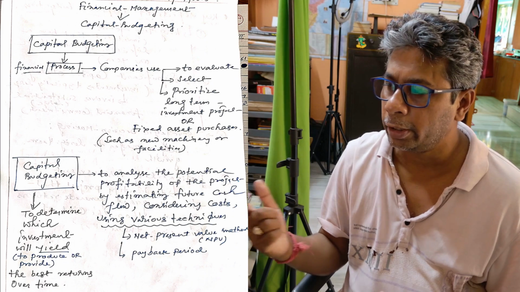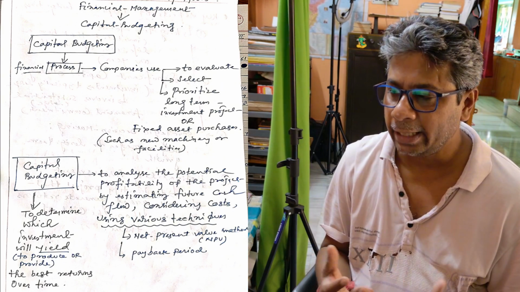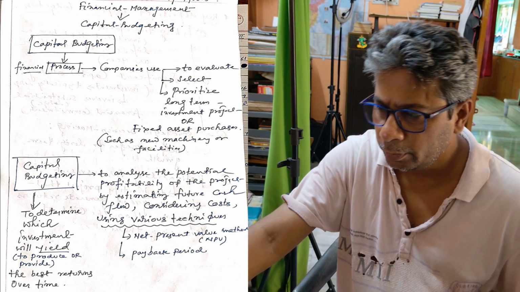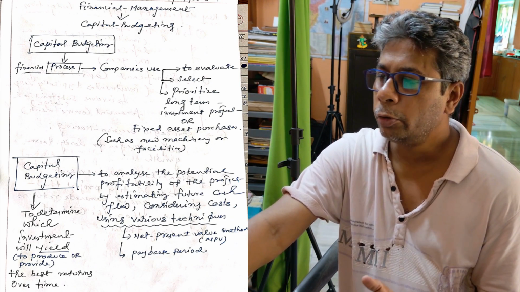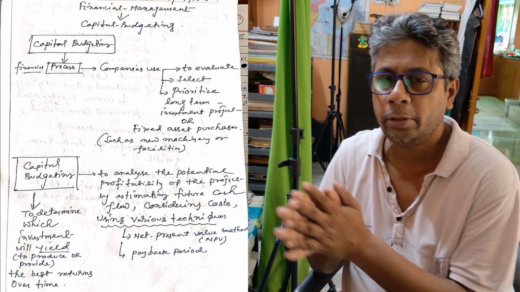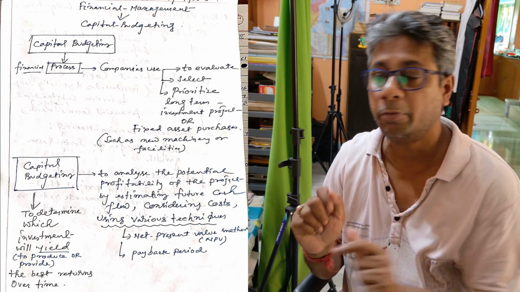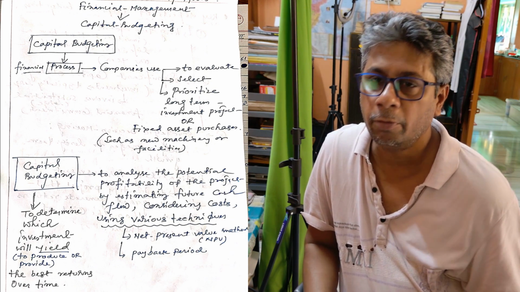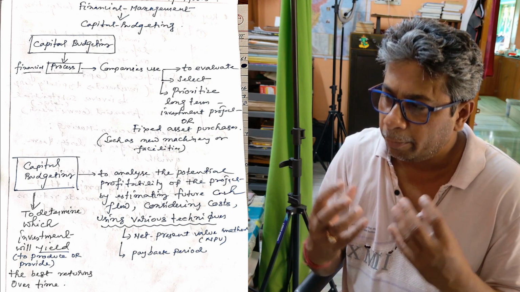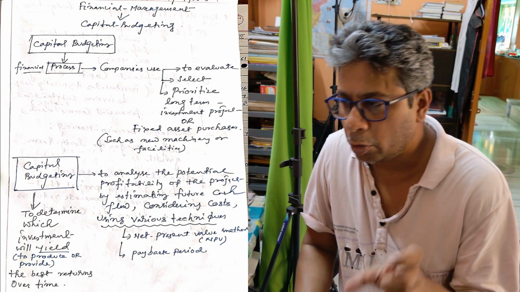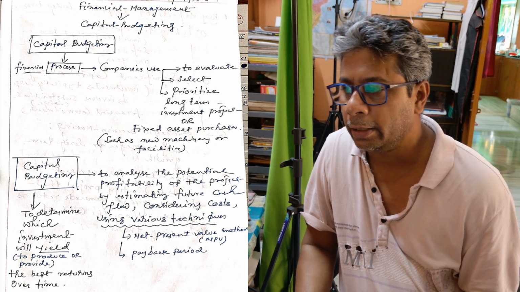Long-term evaluation, project selection, raw materials or machinery purchase. And what is the role of capital budgeting? To analyze the potential profitability of the project. This is very important. It helps to analyze the potential profitability by estimating the future cash flow, considering the cost, using various techniques.